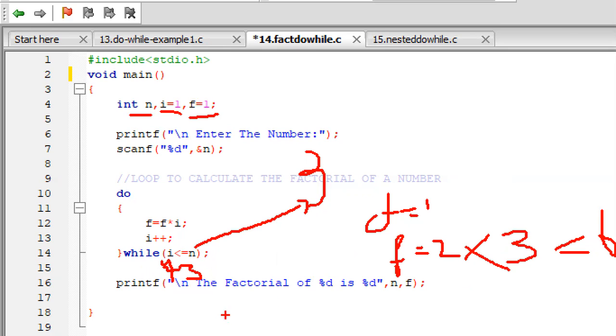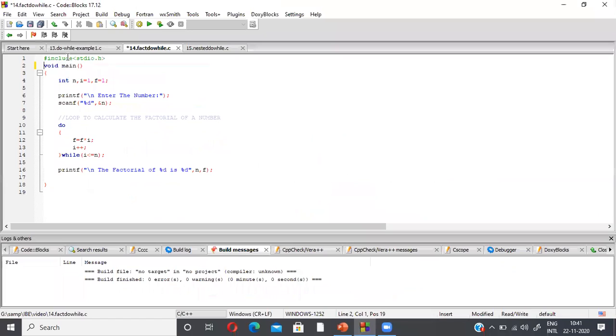So it will come out of the loop and print "Factorial of the given number is". Factorial of percentage d, that means n, okay, 3. Percentage d, what will happen? The f value 6 will get printed. You can give any value, and we will get the factorial of the given number. We run the program and check the output.